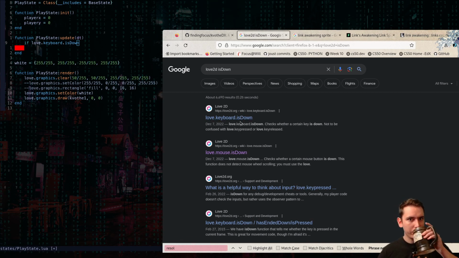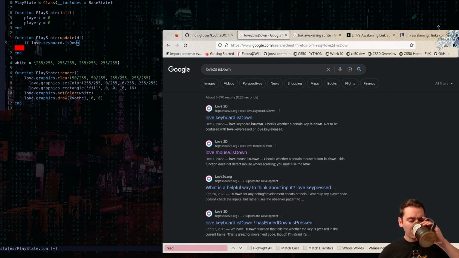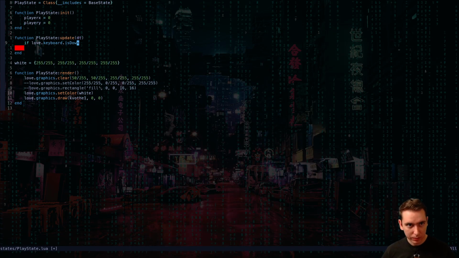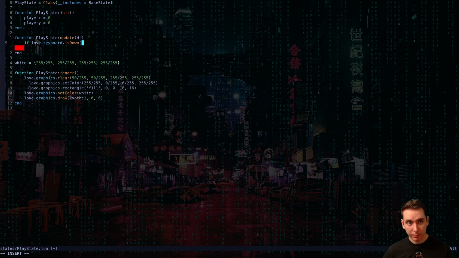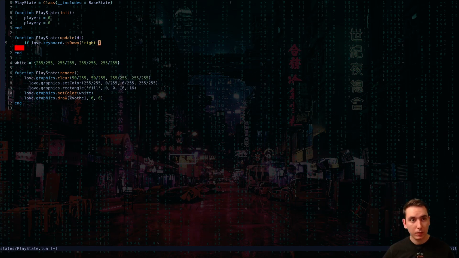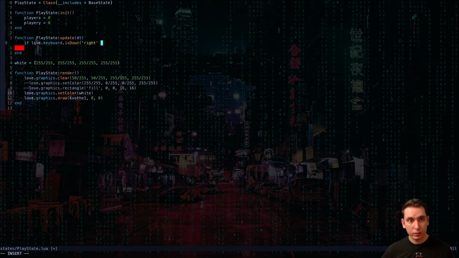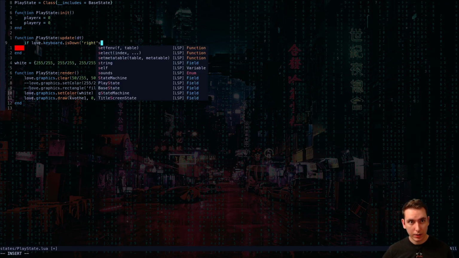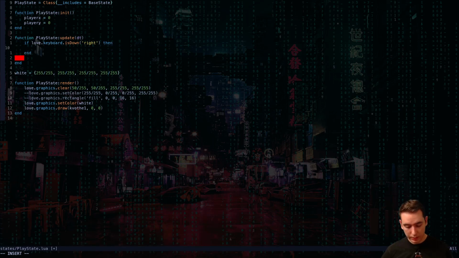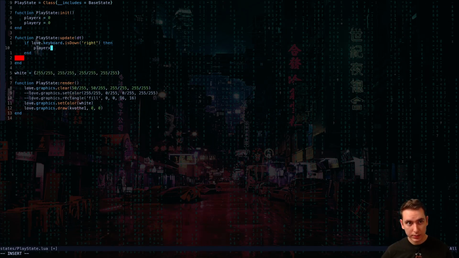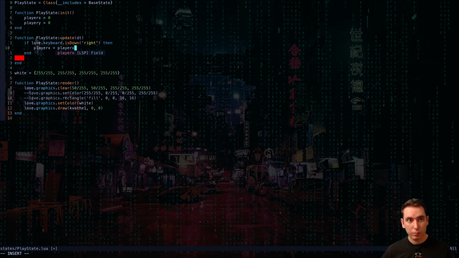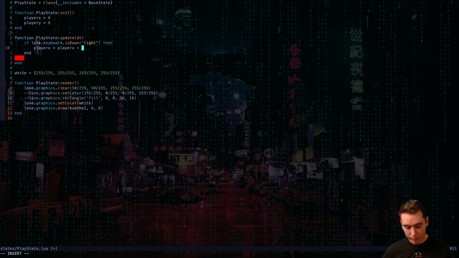Love.keyboard.isDown, right. Okay. So we're going to try to add some simple movement here. If our right key was down, then our player X would get updated to be our current player X plus whatever our velocity is, right?